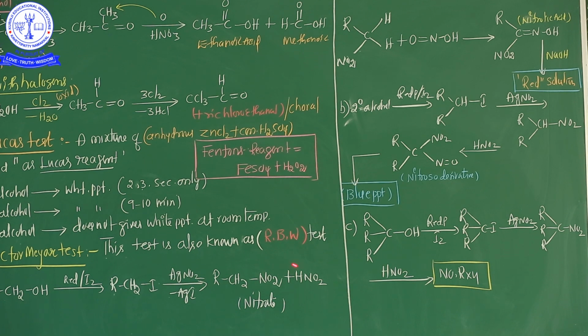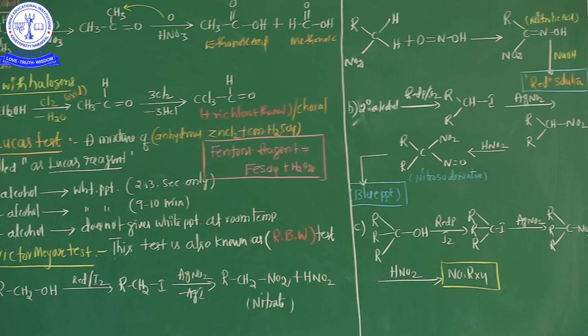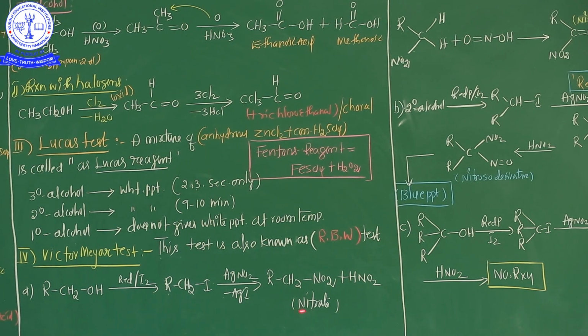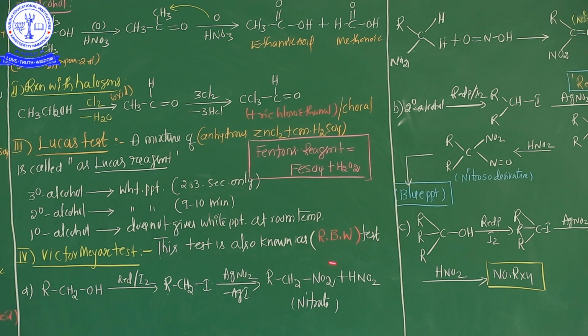So see here, this is a 1 degree, this is a 2 degree, this is a 3 degree. In case of 1 degree, this is a primary alcohol. Primary alcohol, whenever reacted with red phosphorus in the presence of iodine, is converted into alkyl iodide. This is the alkyl iodide, RCH2I. This alkyl iodide is again treated with AgNO2, silver nitrite, and finally the nitroalkane is formed. Additionally nitrous acid is also used.